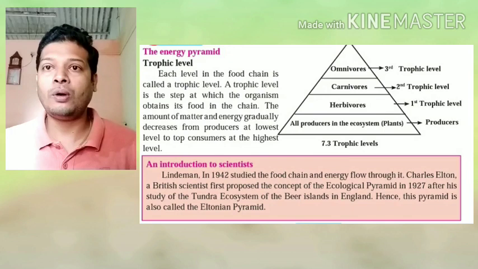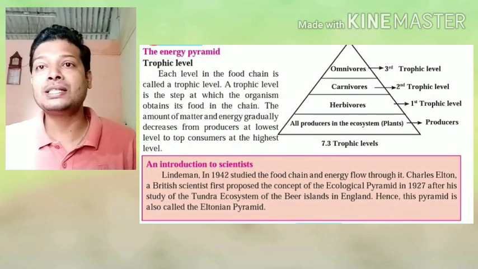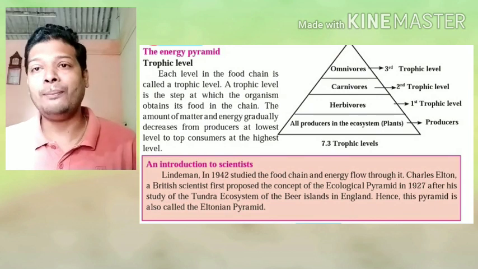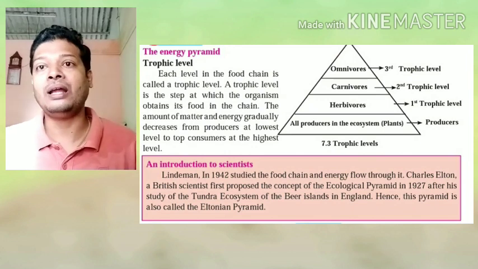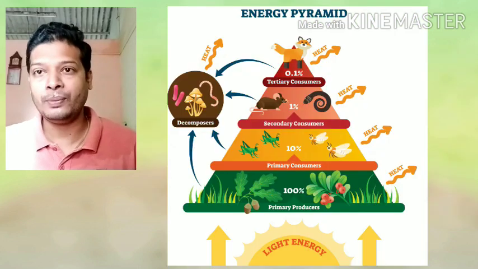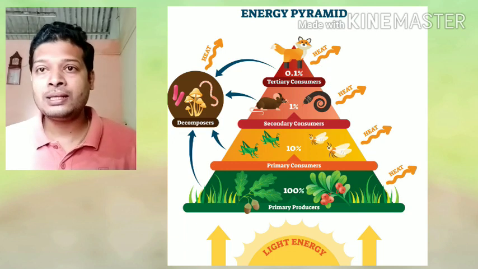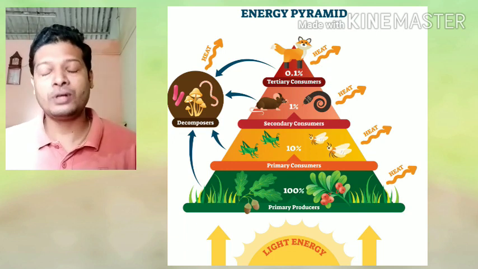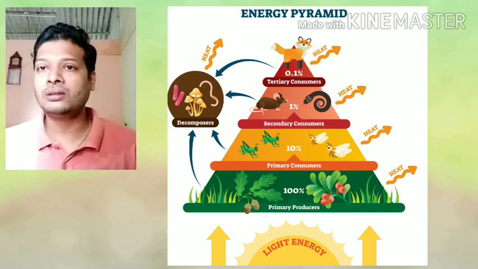So this forms a triangular shape. Now what does this triangular shape or pyramid indicate? It indicates that maximum amount of energy and maximum amount of mass is obtained or is present at the base. That is why you see a pyramid. At the base we have producers which are large in number and their mass is more. Then a little less we have first trophic level. Then even less second trophic level, and even less the third trophic level.